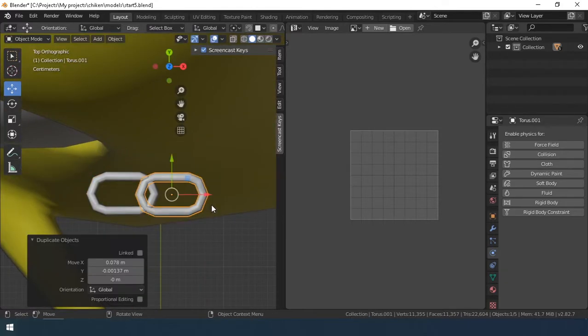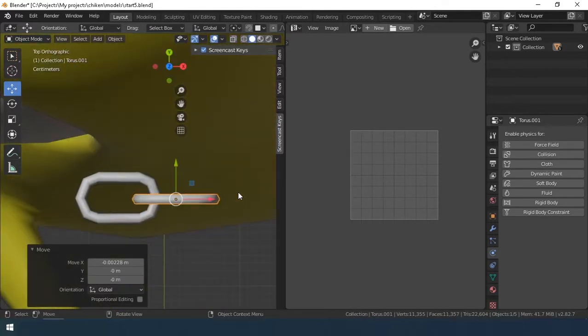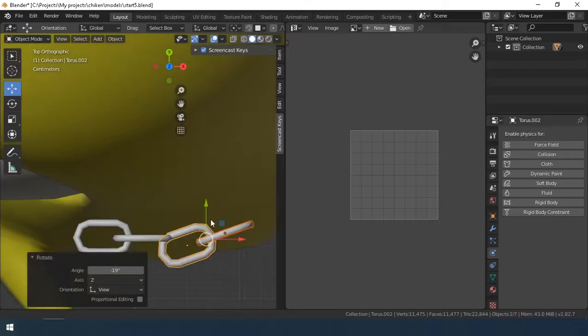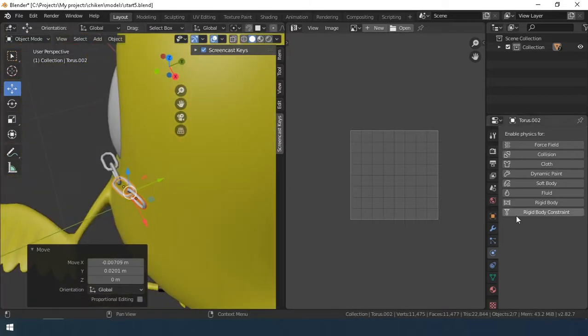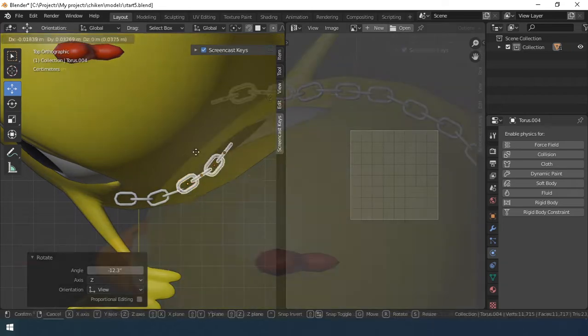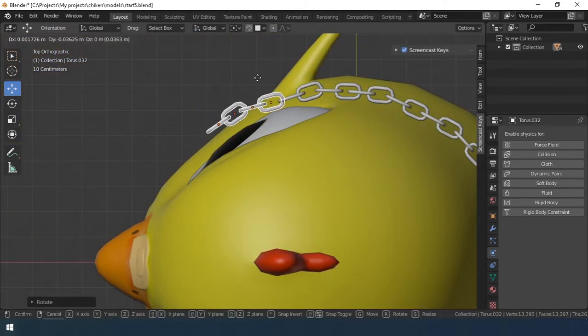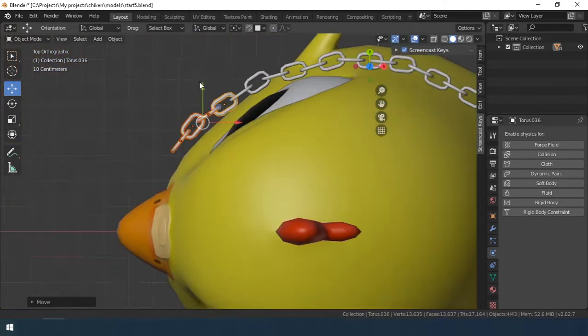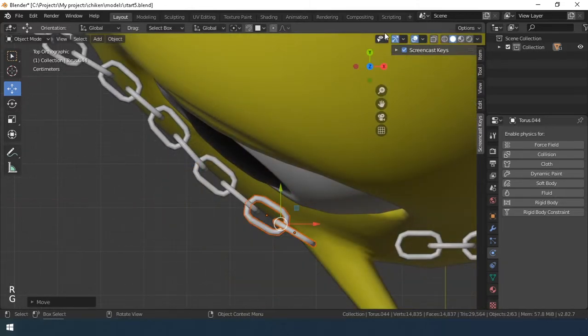I duplicate one link, rotate it 90 degrees and move it a bit. Now duplicate the two links, build a chain. All links in the chain are ready.